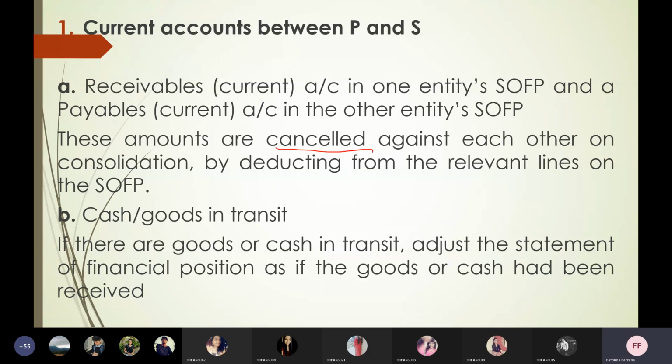In that, one more problem is there: goods in transit or cash in transit. Say I'm a parent and I have to pay 5,000 to my subsidiary. Already 2,000 I've sent to them, maybe as a net transfer. It will take 2 days to clear, and I have to consolidate the accounts. So it is called cash in transit. What is the assumption? The assumption is that the cash has been paid or received by the other party. If it is dispatched from the parent, the subsidiary should assume it has received it. On that basis only you have to go ahead.